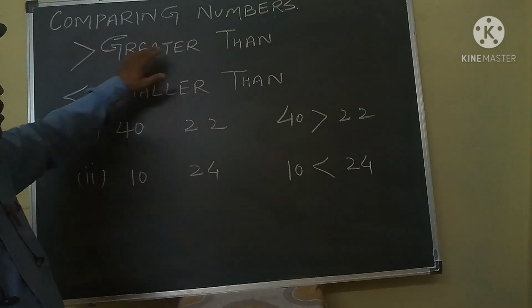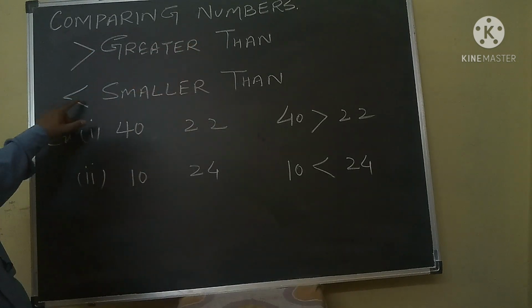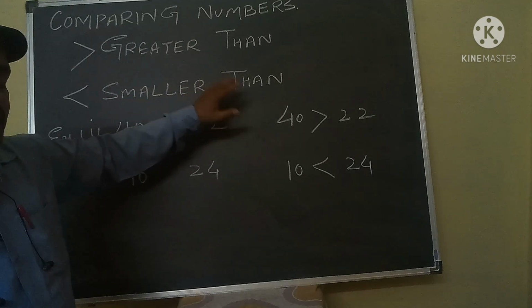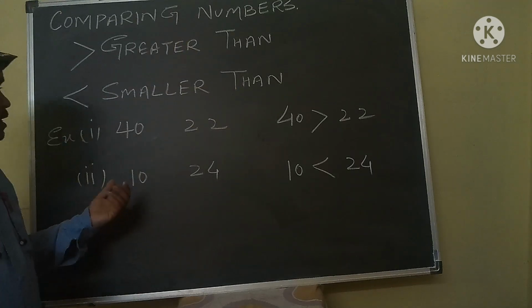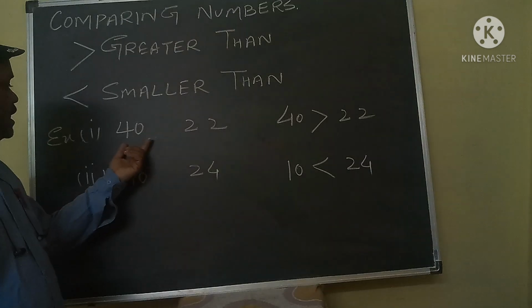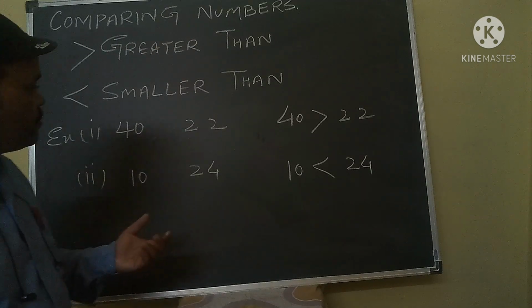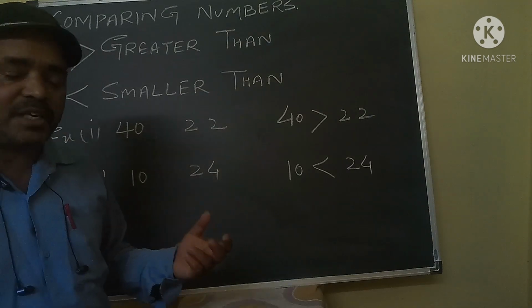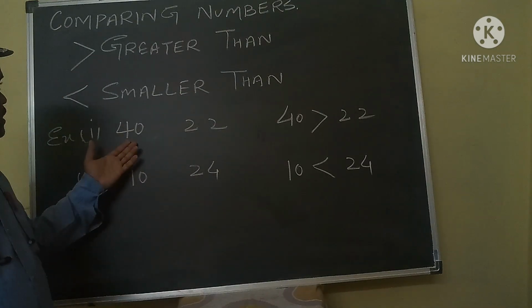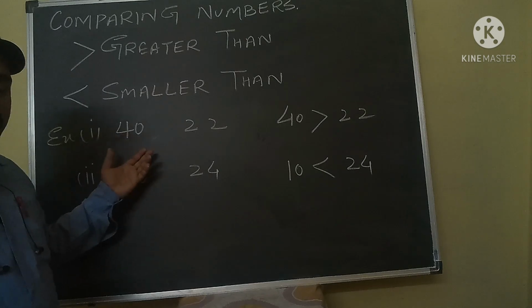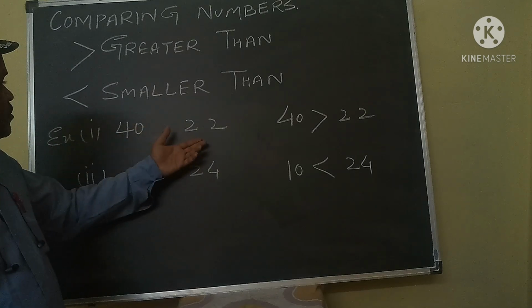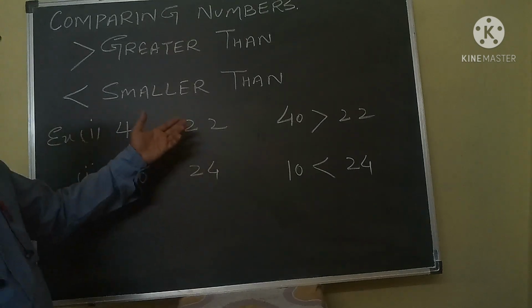This symbol is called greater than and this symbol is called smaller than. In the two numbers 40 and 22, which is the greater number and which is the smaller number? As you know very well, 40 is the bigger or greater number, 22 is the smaller number.